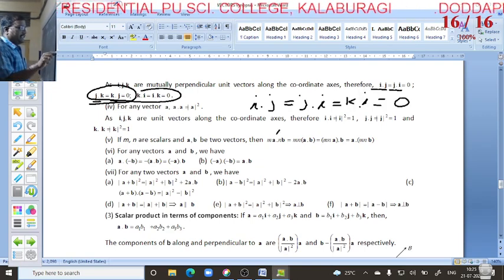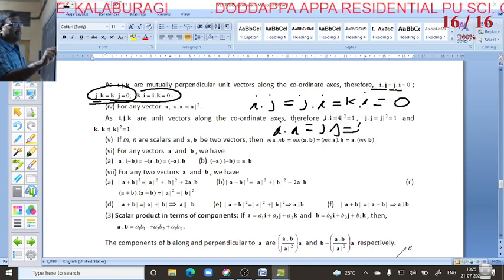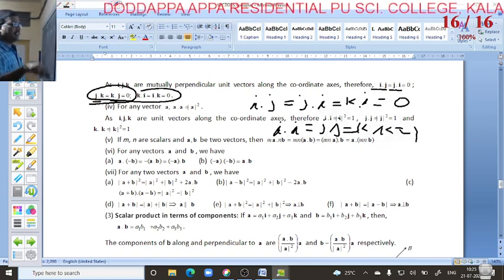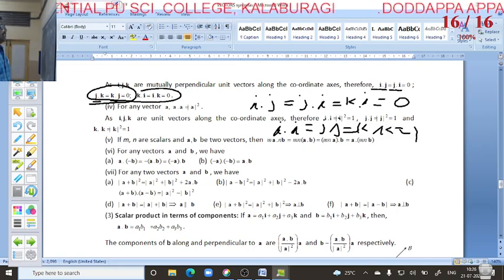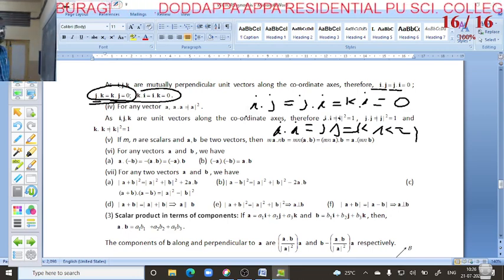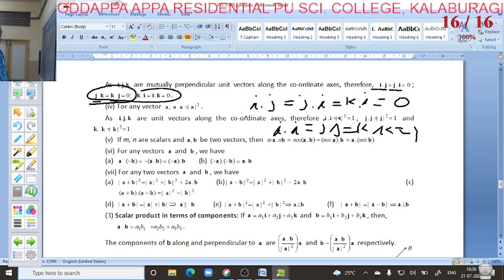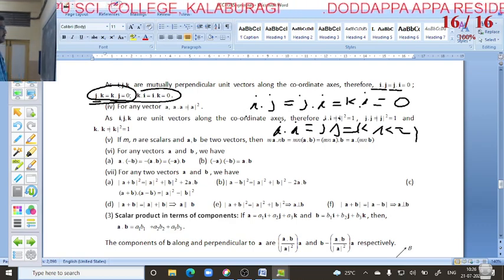But when you get the same, i dot i, j dot j, k dot k is always 1. So when different, you take 0, and when the same, you take 1. This is also important.